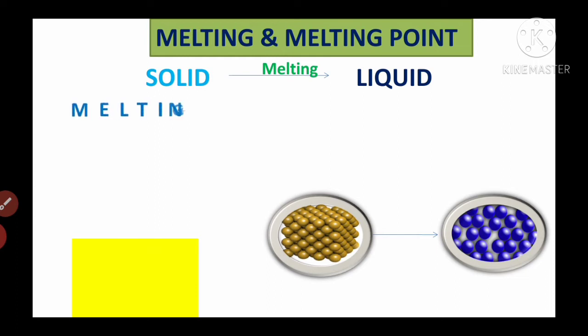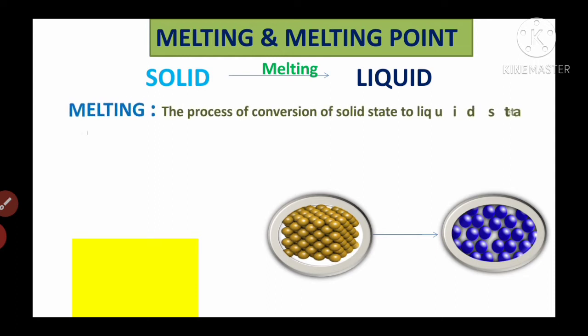So simply, what is melting? The process of conversion of solid state to liquid state is called melting. It is also called fusion. When you heat an iron nail or an iron object, after some time slowly it turns into liquid state. And when you remove the heat energy, it turns again into solid state. Next we will discuss melting point.